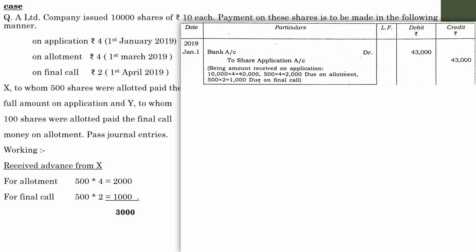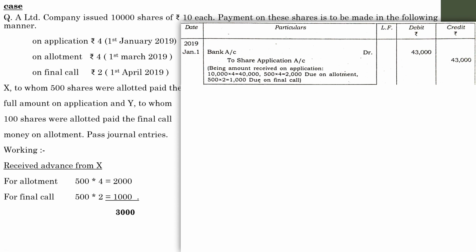The company also received the payment of rupees 3,000 from Mr. X. So total of 40,000 plus 3,000, 43,000 was the amount collected by the company. So this is an adjustment with regard to the calls in advance. You have to be very cautious in dealing with the questions when such adjustments come in an examination. So we have passed the entry with regard to the amount received.